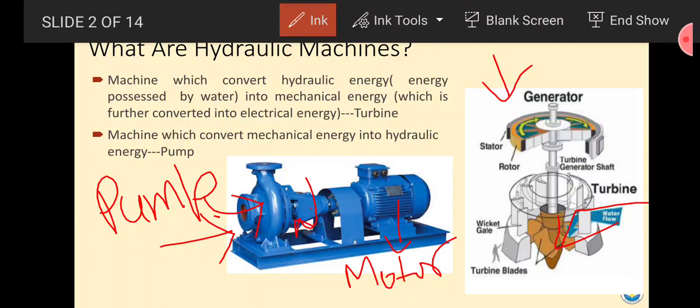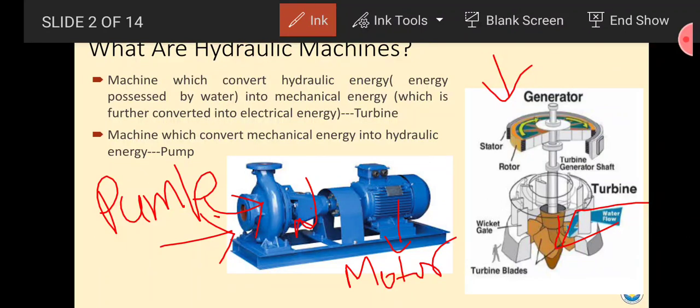So these are the basics of the hydraulic machines. In our syllabus we have to study both pump and turbine, and here it will be differentiated what the difference between the turbine and pump is. Once again I will repeat, both pump and turbine are hydraulic machines, but the difference is that both are just opposite to each other.